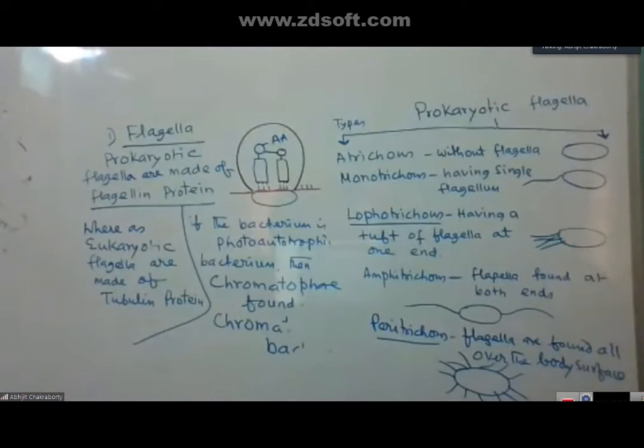Now try to understand first. Whenever it is atrichous, it means without flagella. No flagella is there. Whereas monotrichous means having a single flagellum. Lophotrichous, tufts of flagella at one end. Amphitrichous, flagella found at both ends, maybe tuft, maybe single. Peritrichous, flagella found all over the body, distributed all over the surface.